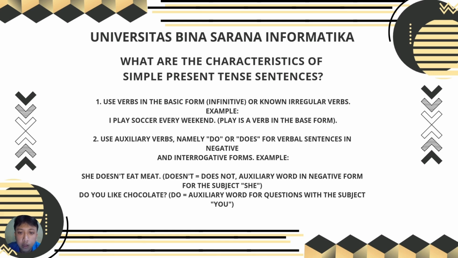What are the characteristics of the simple present tense? 1. Use verbs in the basic form, infinitive or non-regular verbs. Example: play soccer every weekend. Play is a verb in the basic form. 2. Use an auxiliary verb, namely do or does, for verbal sentences in negative and interrogative form. Example: she doesn't eat meat.